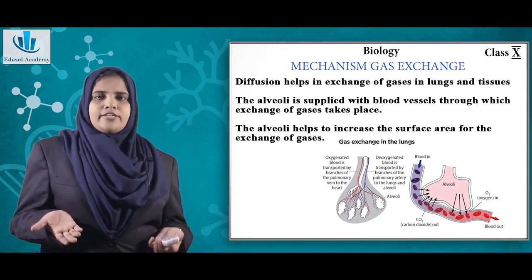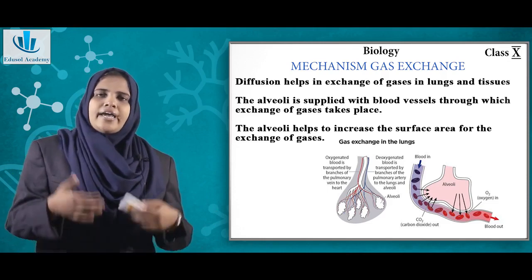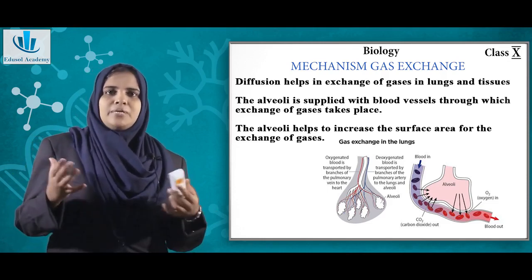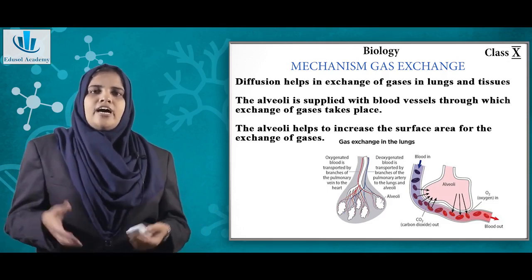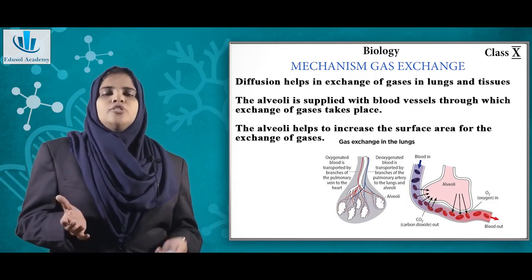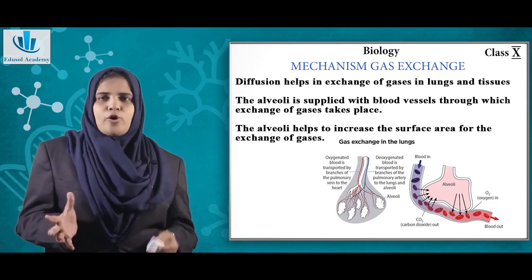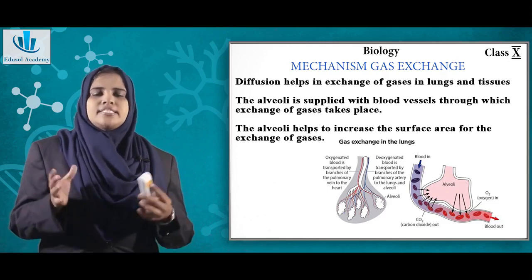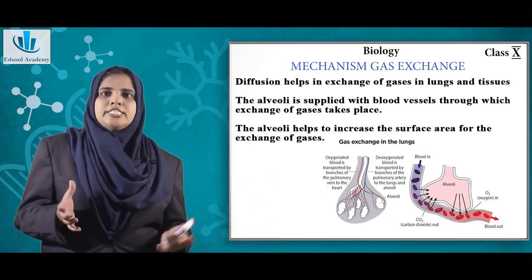In the alveoli, usually diffusion happens, but in higher organisms, because of structural complexity, in multicellular organisms, there are various other factors also involved. One such factor that helps in the gas exchange process is the hemoglobin content present inside your blood. We will study more about hemoglobin in the circulatory system.